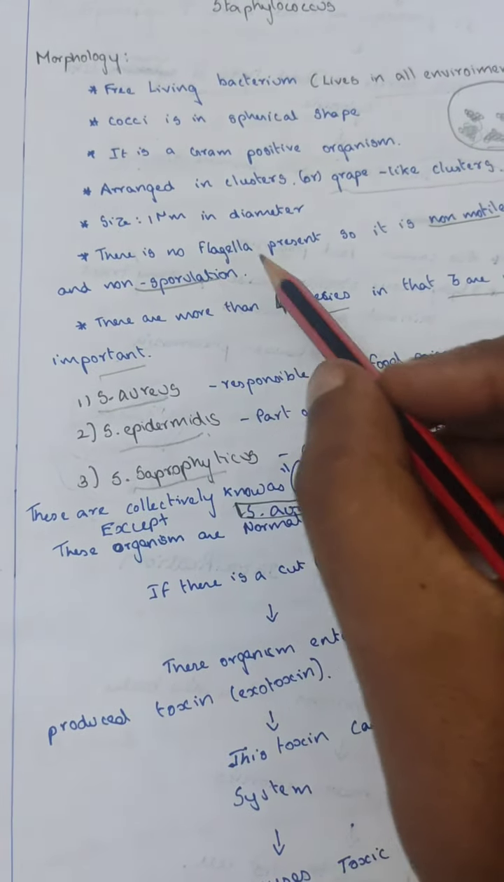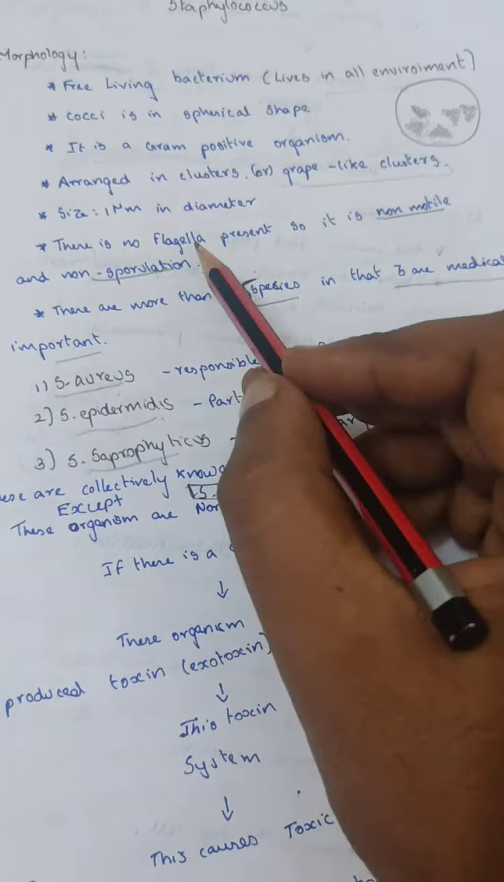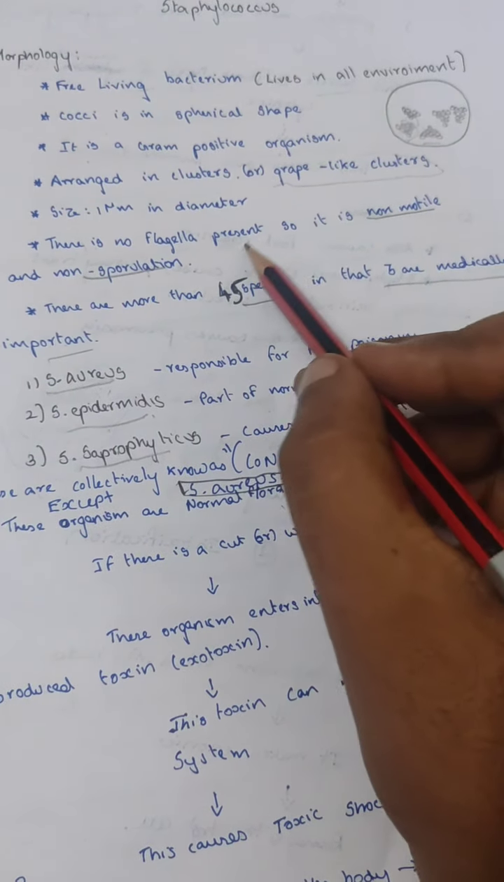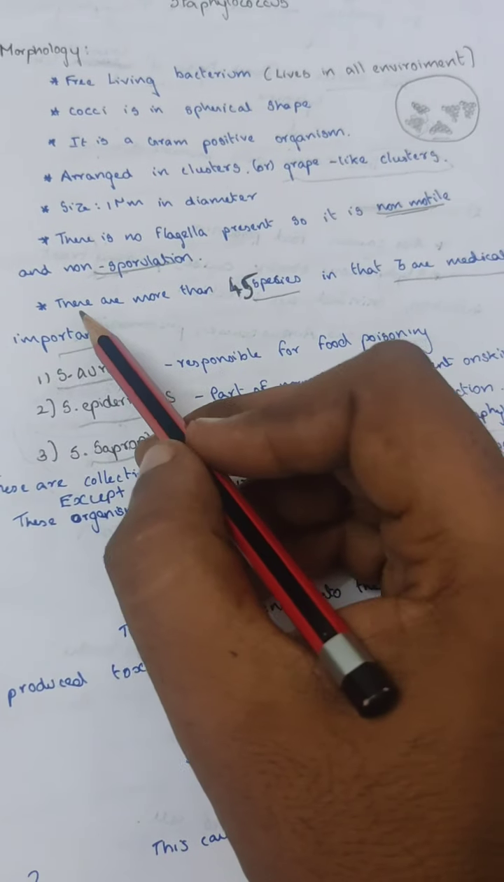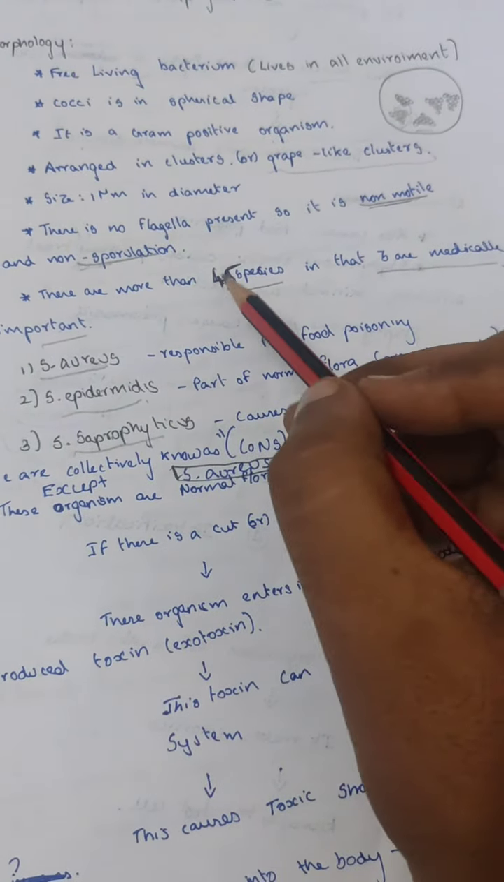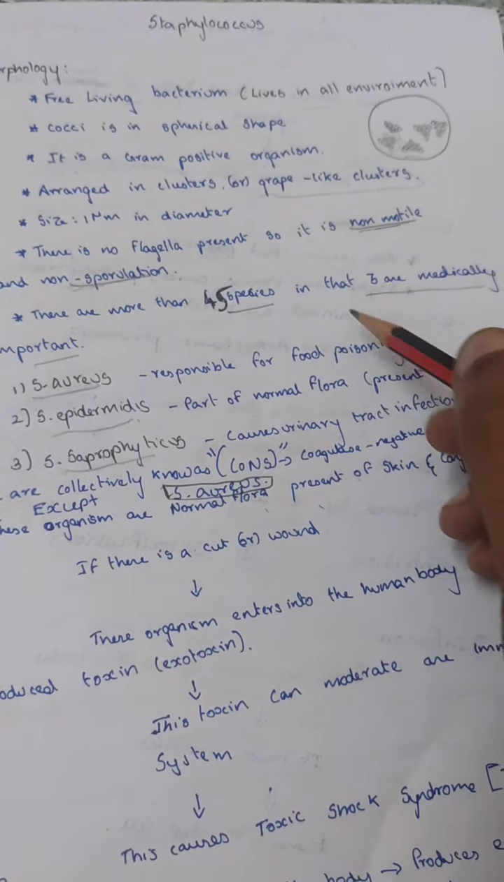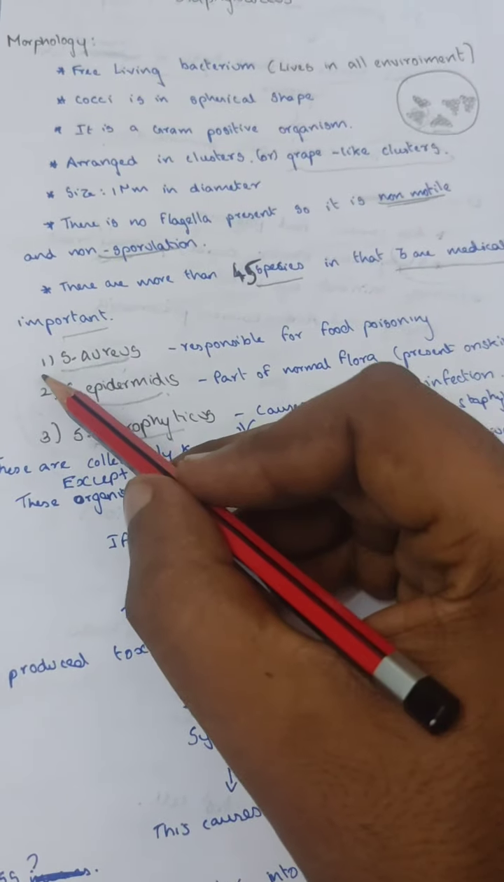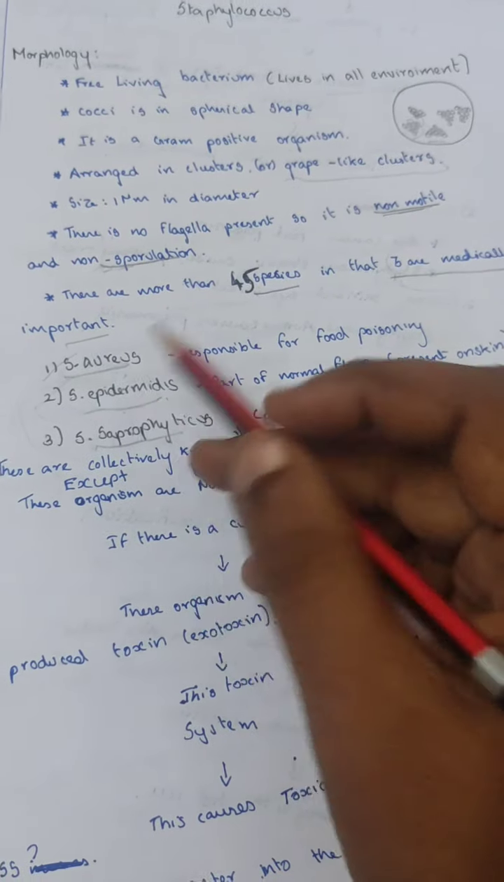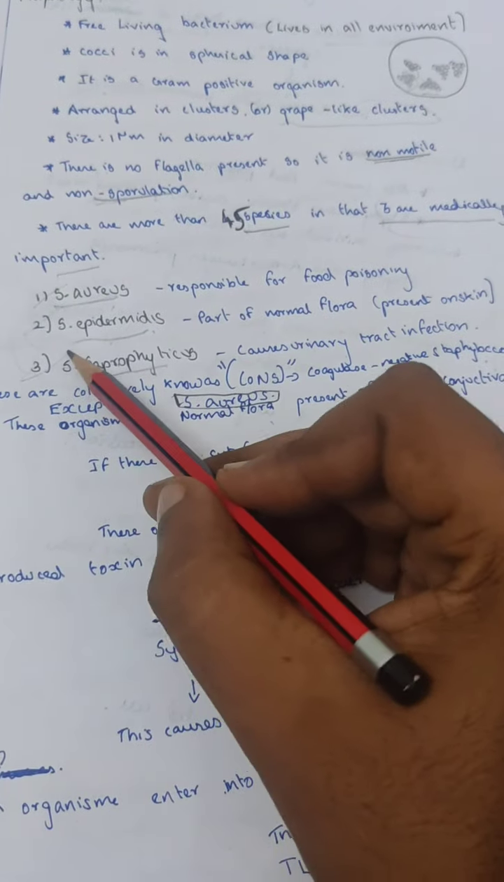Its size is 1 micrometer in diameter. There is no flagella present on it, so it is non-motile and non-sporulated. There are more than 45 species of Staphylococcus. Of these, three are medically important: Staphylococcus aureus, Staphylococcus epidermidis, and Staphylococcus saprophyticus.